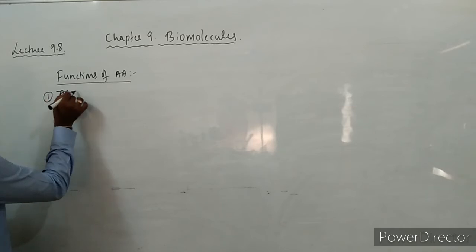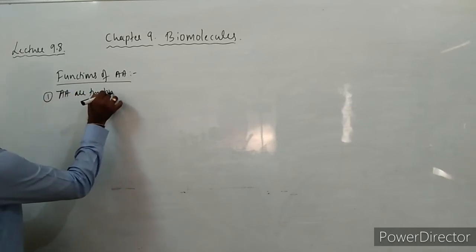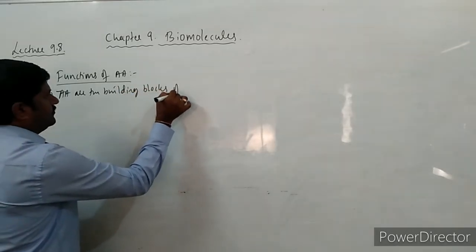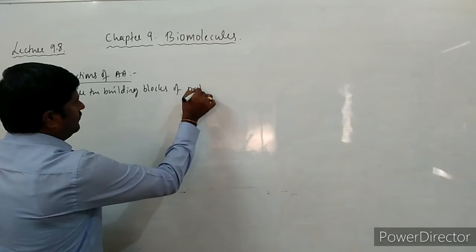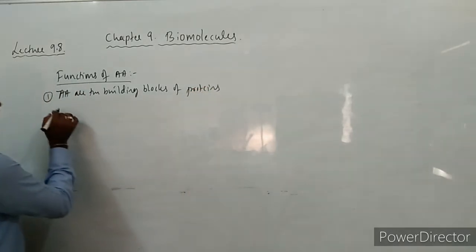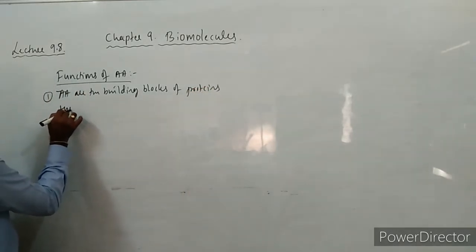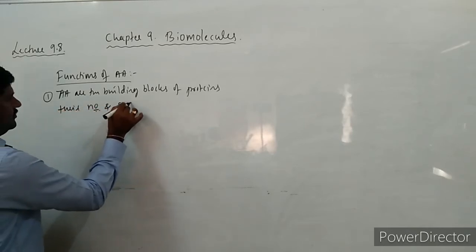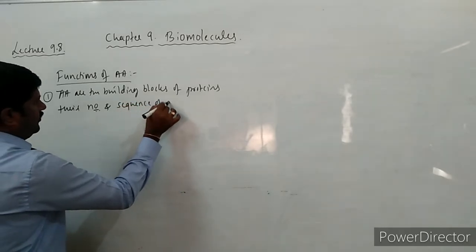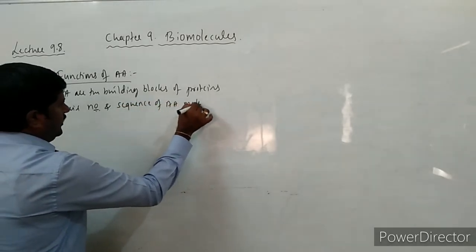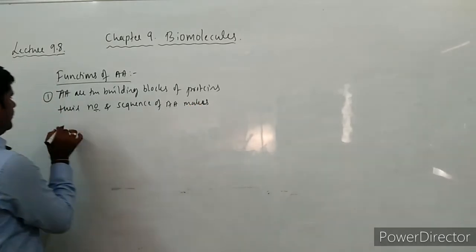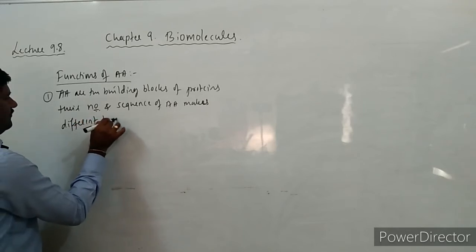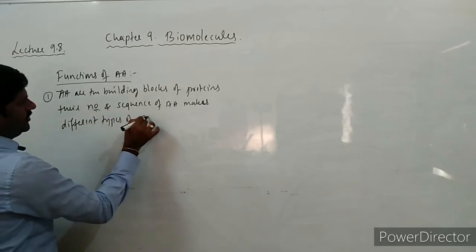So amino acids are the building blocks of proteins, and their number and sequence of amino acids make different types of proteins.